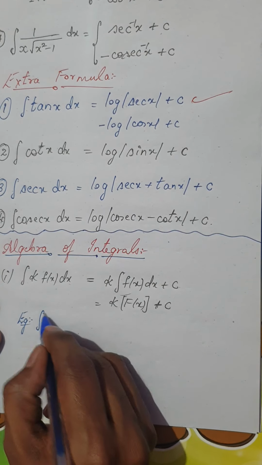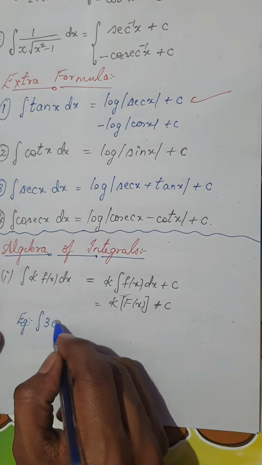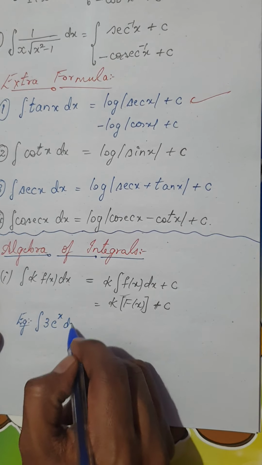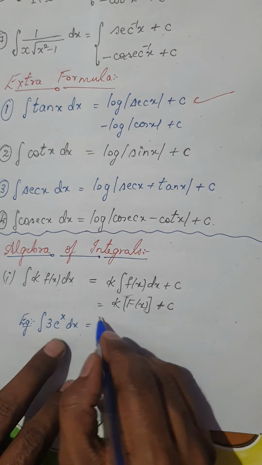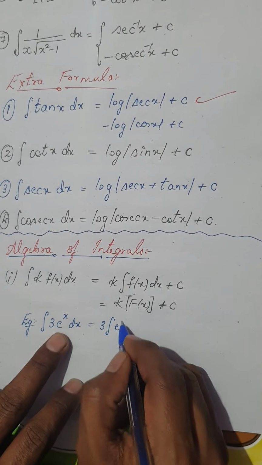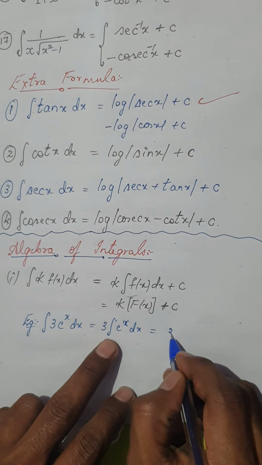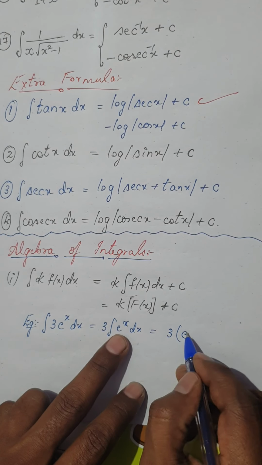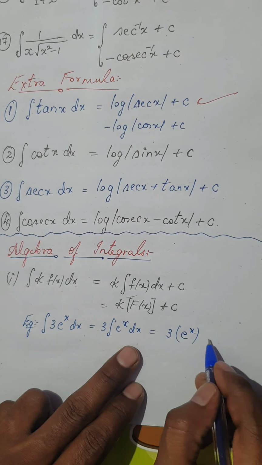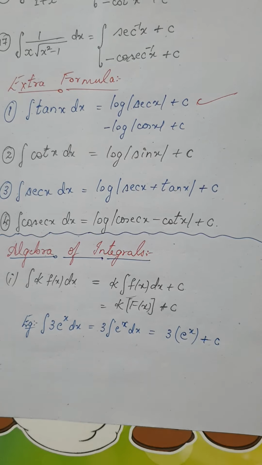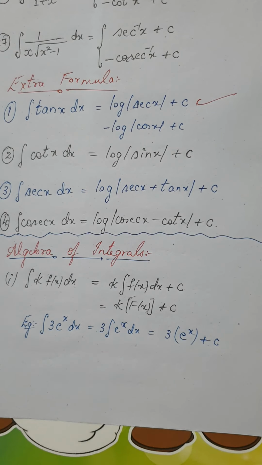For example, let me say integral of 3 into e power x dx. As I told you, 3 is kept aside, you just integrate e power x dx. So, this would be 3 into, what is integral of e power x? It is e power x itself plus a constant of integration.